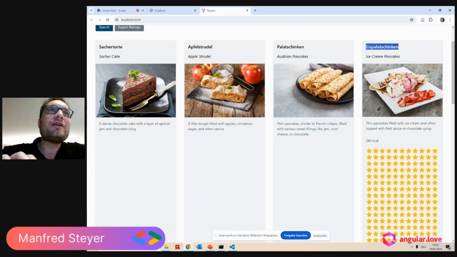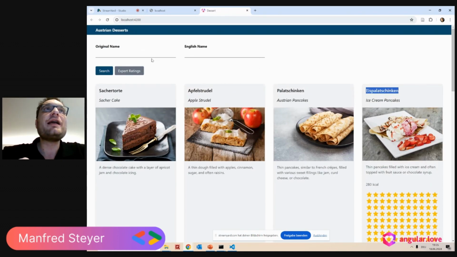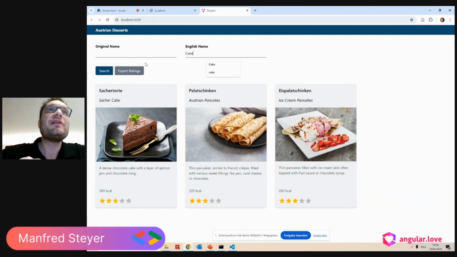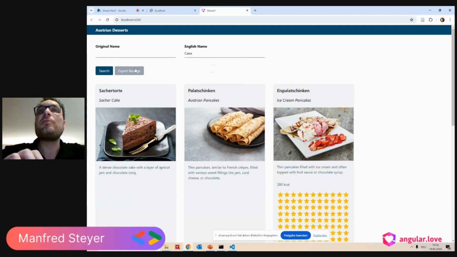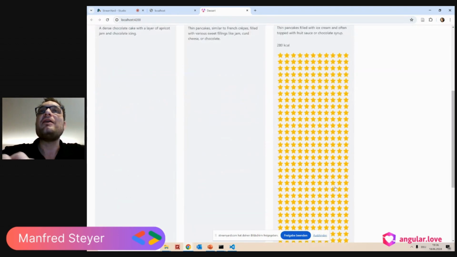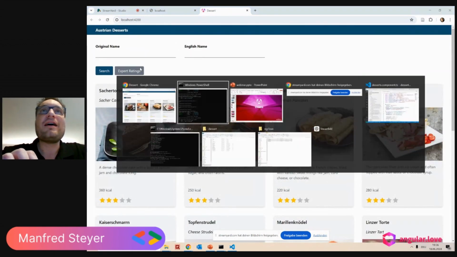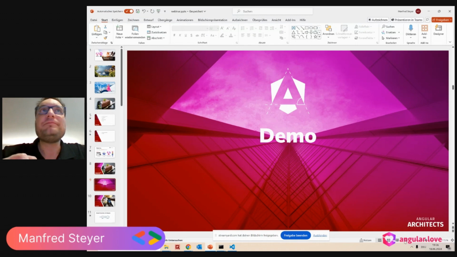Okay, cool. So this is one part of the application. Another part is we can search for our desserts. For instance, I can enter cake here, and this gives me a nice filter. And I can load expert ratings, which are my ratings, and then you get my star rating displayed. So more or less, this is the example application.